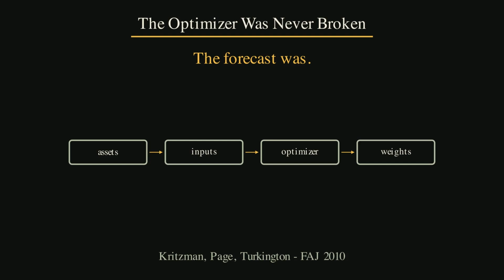Their result looked devastating. Equal weight was hard to beat. They argued that a classical optimizer might need hundreds of years of return data to win reliably. For a moment, it looked like the most famous machine in finance had lost to a coin flip.